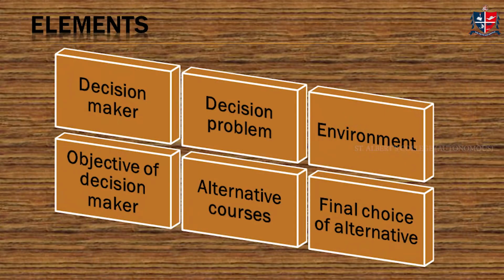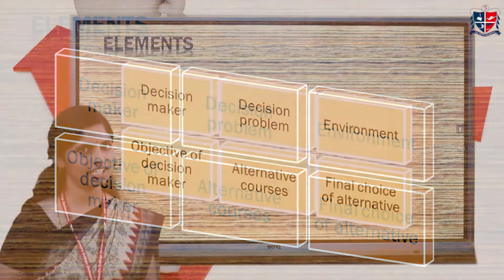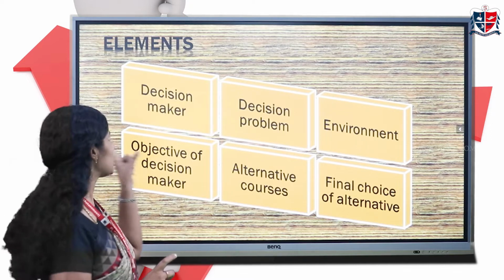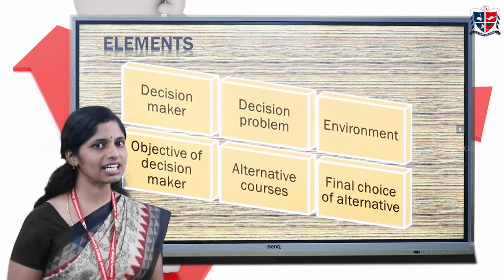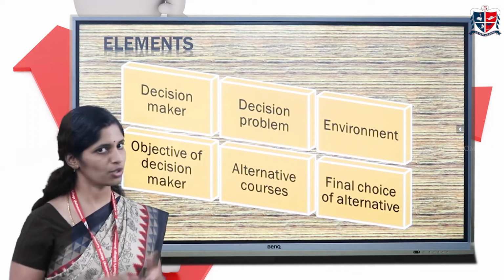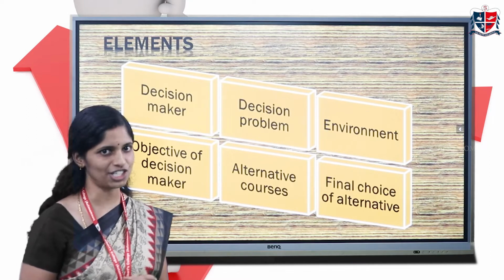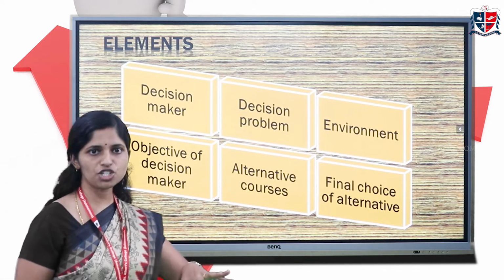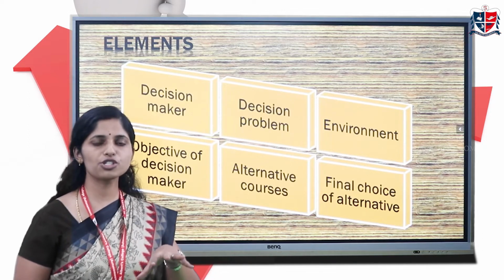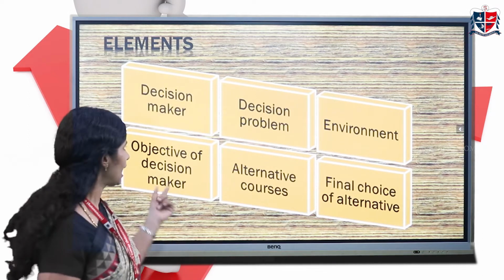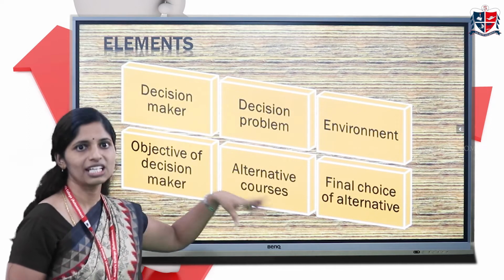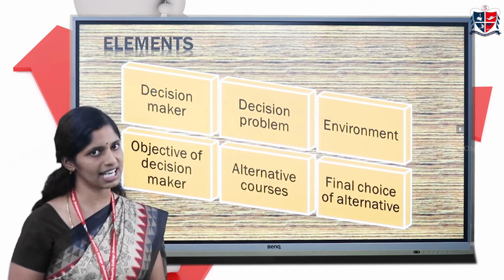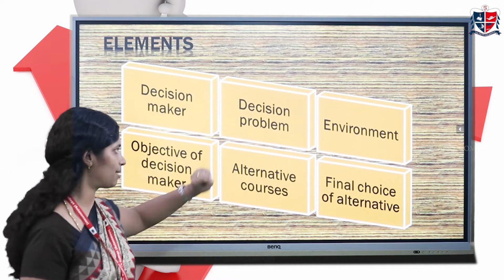Now let's see what the basic elements in decision making are. The first element required is the decision maker. The decision maker is a person who takes the decision. Without a decision maker, we cannot take a decision. The second is the objective of the decision maker. The decision maker should have an objective based on which he takes the decision. And the third one is the decision problem. There should be a decision problem for solving which a decision has to be taken. So that is also an important element.